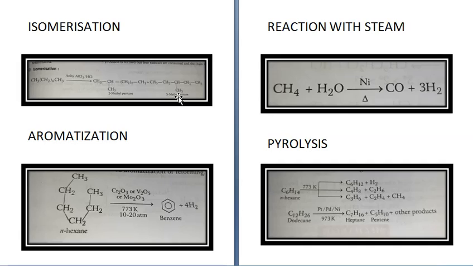Like you have taken normal hexane over here. See, it is not branched, it is a straight chain, normal hexane. When you treat it in presence of these catalysts, chromium or vanadium or molybdenum, alright, oxides, at 773 Kelvin or 10 to 20 atmosphere pressure, it gets converted into a closed chain structure, that is benzene plus 4H2. So aromatic hydrocarbon has been formed. So this reaction is called as aromatization.